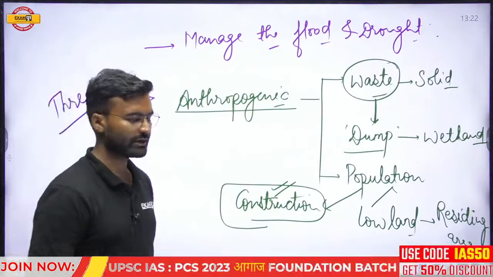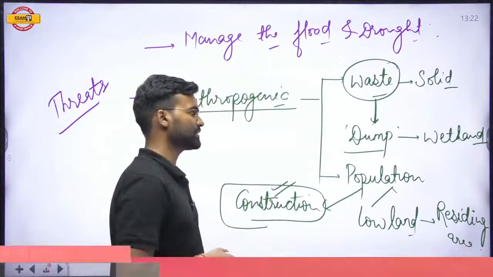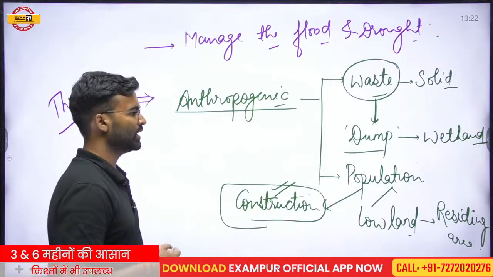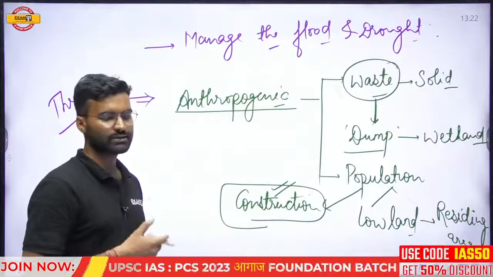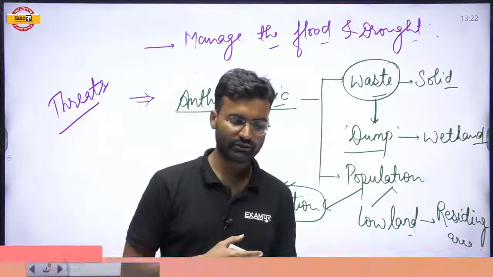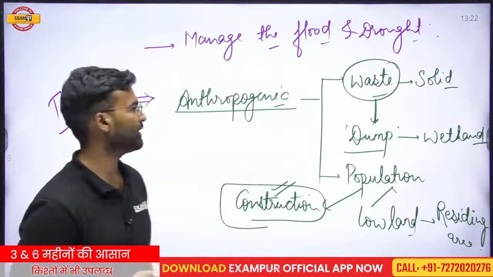Or the wetlands area shrinking condition. So anthropogenic factors have a very important and crucial role in the decrement of wetland areas, or wetland erosion. You can say the erosion of the wetlands.